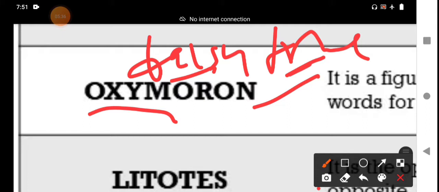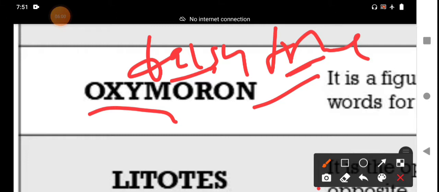For example, perfect perfection. You should understand through the explanation. After listening to and watching this class, you should refer to the books and understand clearly. That is my humble request to all of you who are listening to the classes regularly.